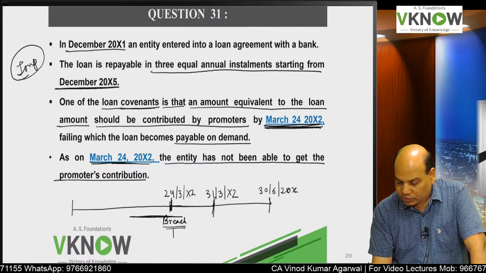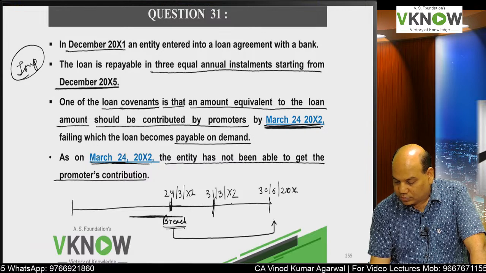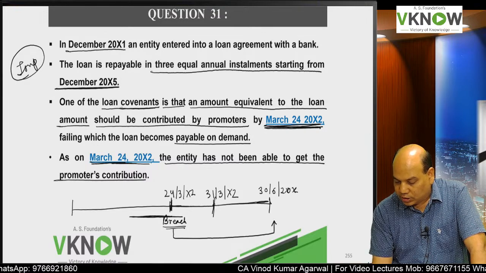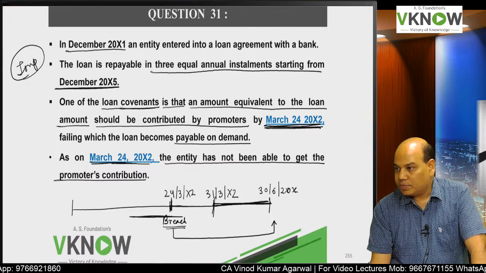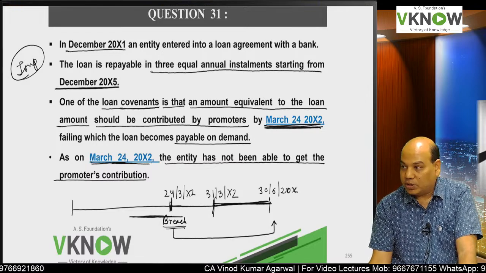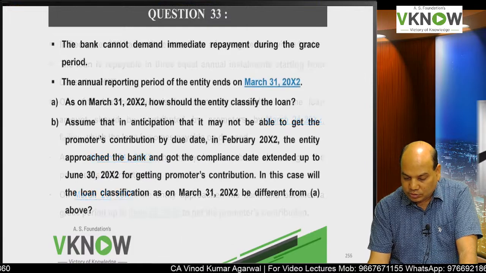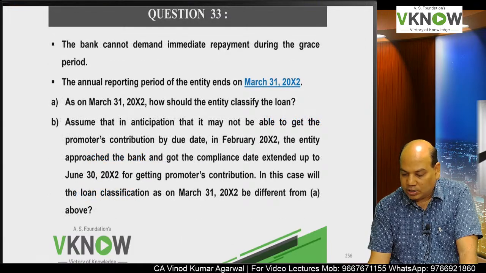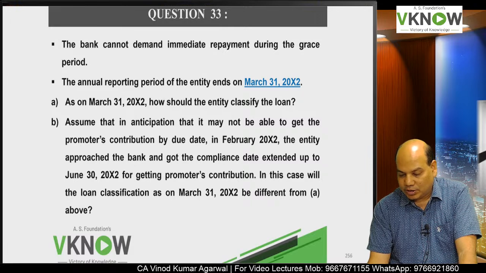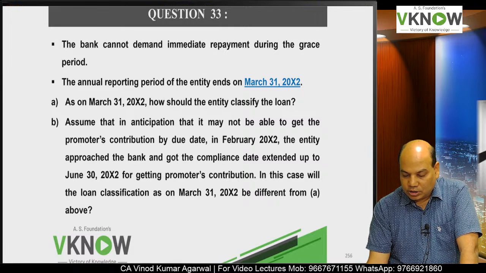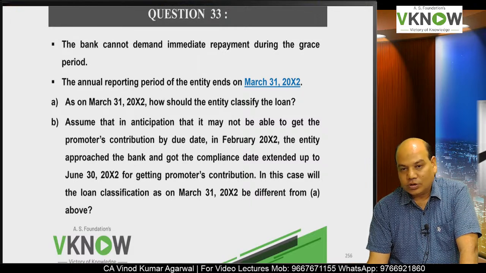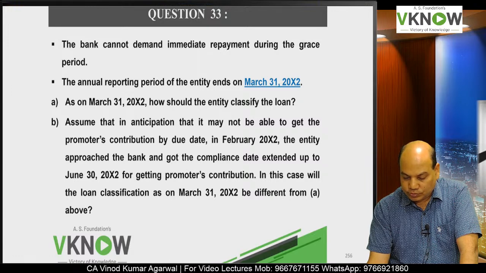So breach was committed, but the grace period is only for 3 months, and the breach has already been committed. The bank cannot demand immediate payment during the grace period. The entity's reporting period ends on 31st March.